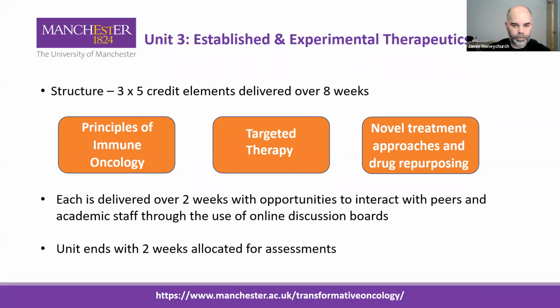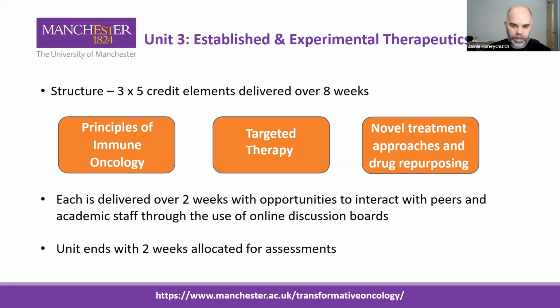So in terms of the structure of Unit 3 and how it's delivered, Unit 3 is divided into 3 5-credit elements, which will be delivered over 8 weeks. So we have the principles of immuno-oncology, targeted therapy, and the novel approaches, including drug repurposing. And each of these 3 separate elements will be delivered over a 2-week period. They'll be delivered online, and there'll also be plenty of opportunities to interact with your peers and academic staff, including myself, through the use of online discussion boards as you work through each of those elements. And at the end, the final 2 weeks of the unit are allocated to assessments, and I'll go through what this involves a little later on.